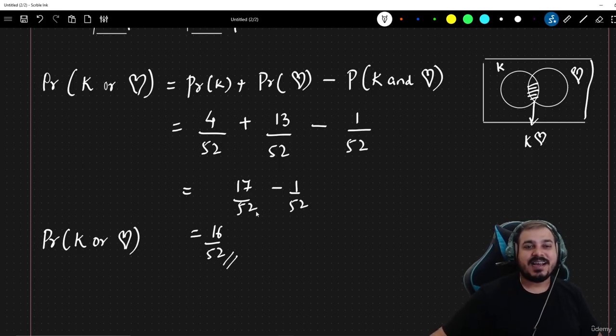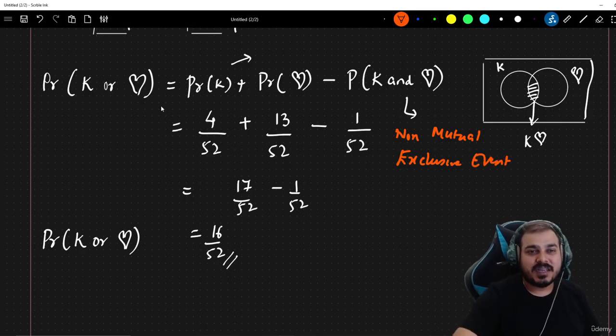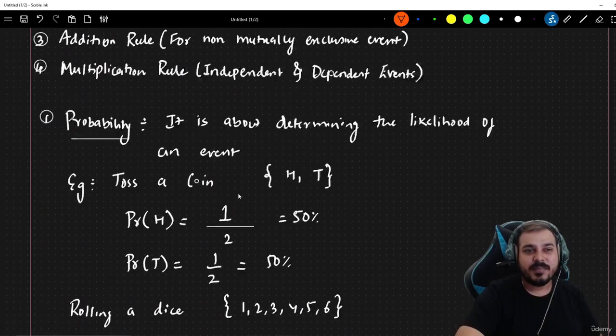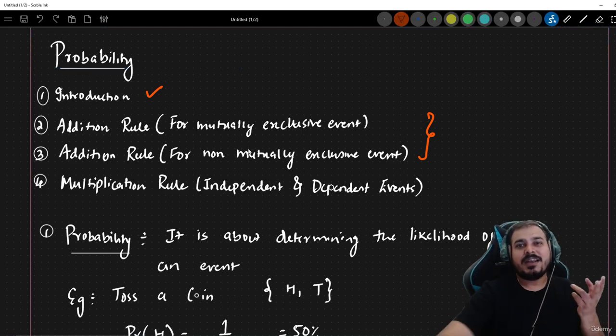And remember, this is again the additive rule for non-mutually exclusive events. Again, I'm going to write it over here: this is a non-mutually exclusive event, right? So this is just the understanding. What all did we discuss over here? We discussed two things. One is the introduction to probability, and then the addition rule for mutually exclusive events and for non-mutually exclusive events, right? So what is a non-mutually exclusive event? Two events can occur at the same time.